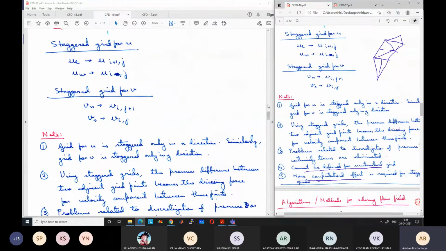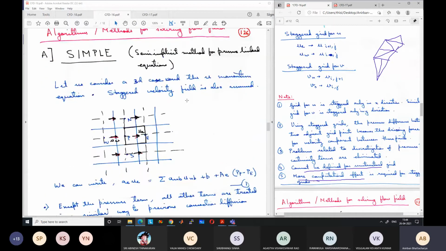Okay. So now let us look at a couple of algorithms for solving the flow equations. With this background, let us look at a couple of algorithms to solve the flow equations.